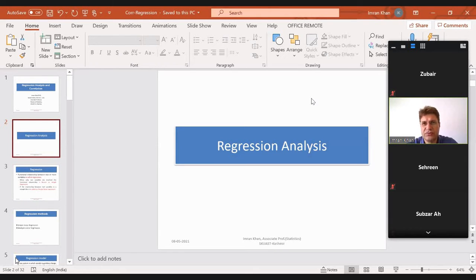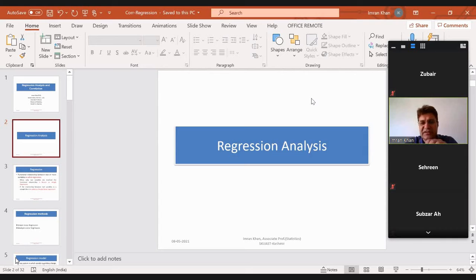Now, if we take any two variables, let's suppose we take height and weight. Both height and weight are continuous variables. We have discussed in the last class what we mean by a continuous variable. Now, if we want to establish the relationship between these two variables, the height and the weight, the statistical tools we use are regression analysis and correlation analysis. So we will be discussing these two topics today.